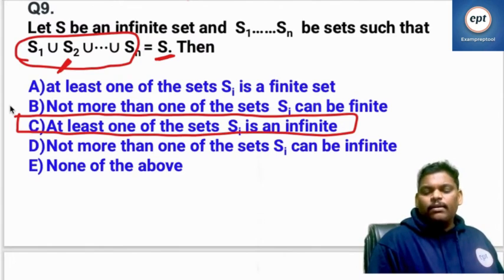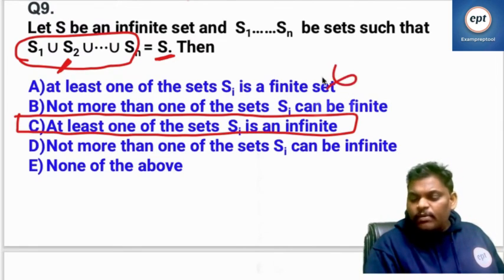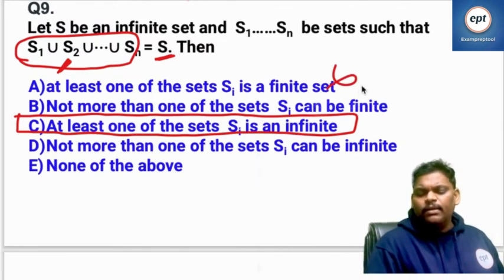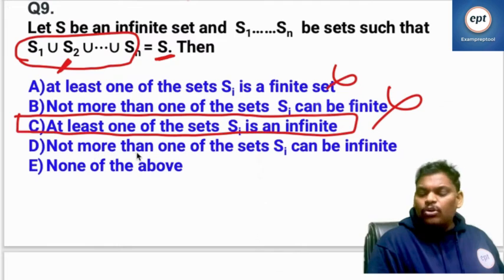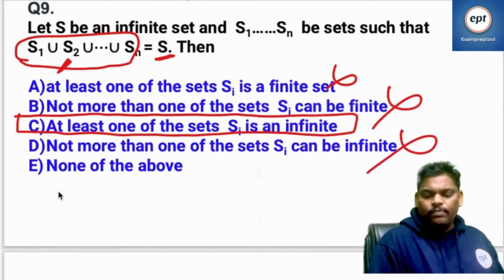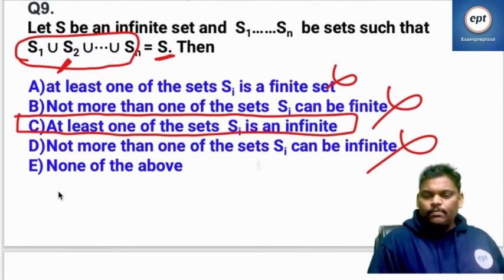At least one of the sets Si is finite? Maybe, maybe not. No guarantee. Not more than one of the sets Si is finite? No guarantee. Not more than one of the sets Si can be infinite? Sometimes two also. No guarantee. So the answer is C.